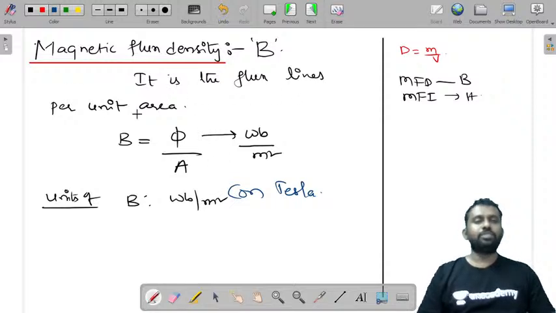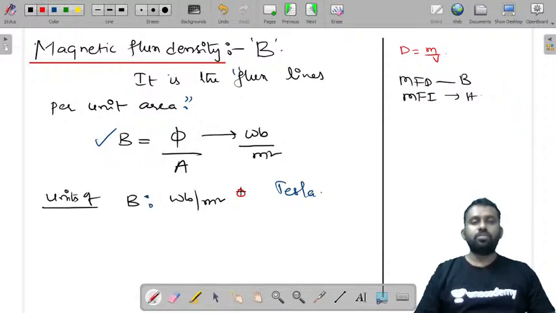It is the flux lines per unit cross-sectional area. Flux lines per unit cross-sectional area is called the magnetic flux density. It is denoted by B, and its units are Weber per meter square or Tesla.